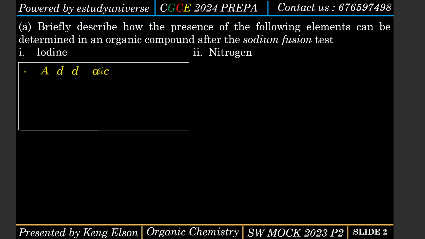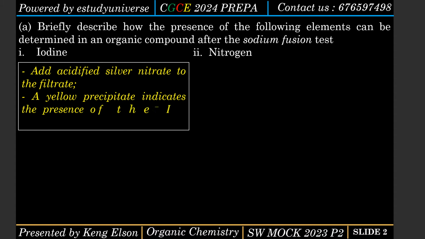To detect the presence of iodine in an organic compound, we start by adding acidified silver nitrate to the filtrate of the organic compound. When we do that, we are going to get a yellow precipitate, which indicates the presence of the iodide ion. If the iodide ion is present, then we can confidently say that the element iodine is present in the organic compound. What about nitrogen?